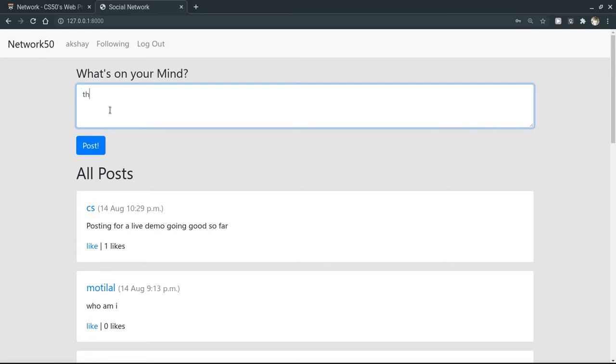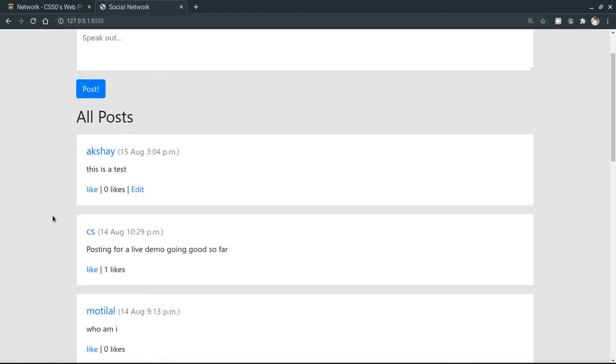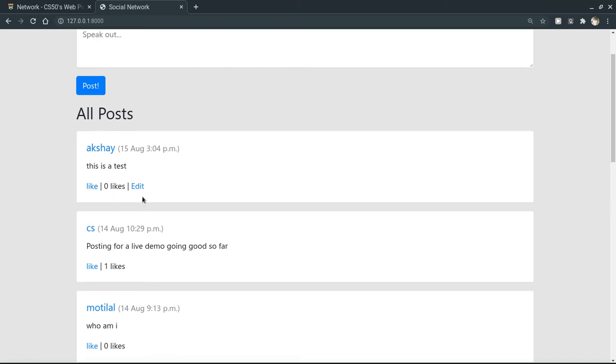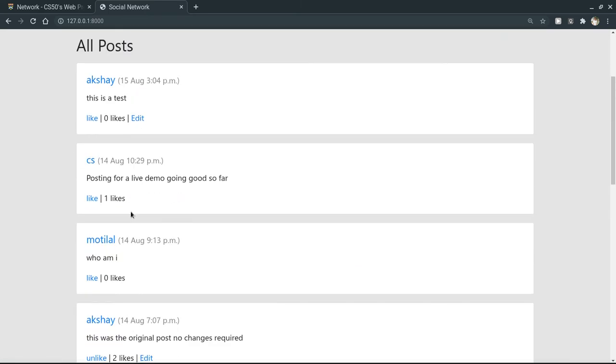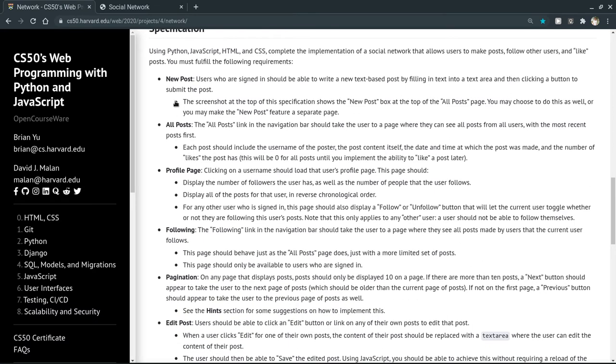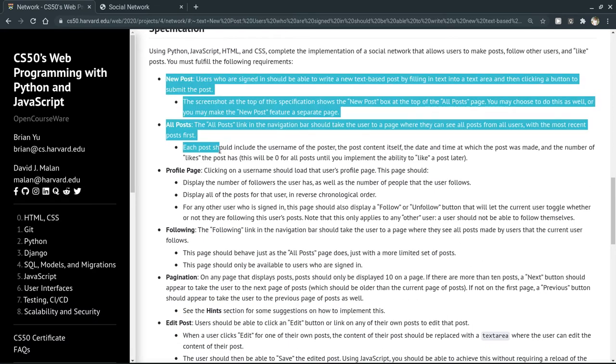For example, it is shown here along with the time and number of likes, and we can edit our own posts. So that covers new post and old post.